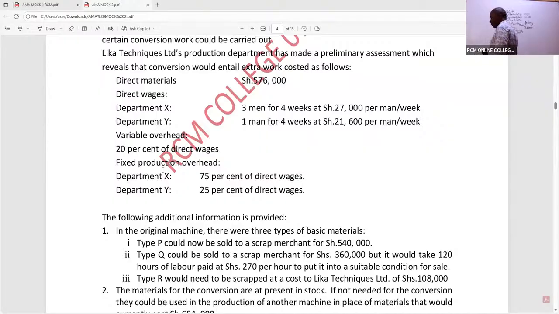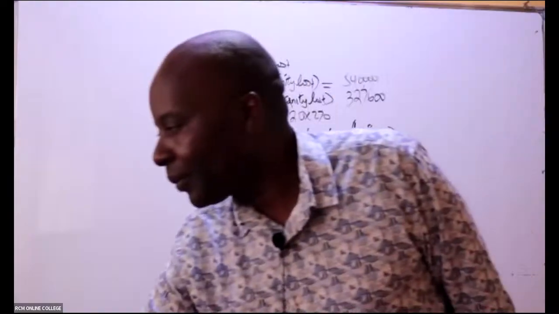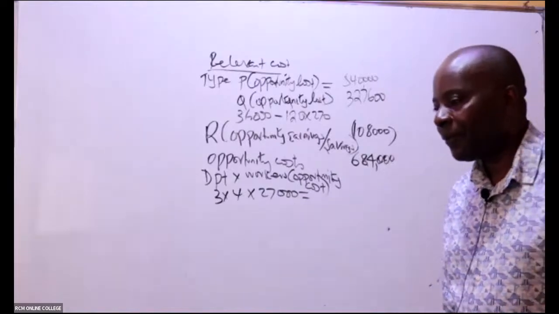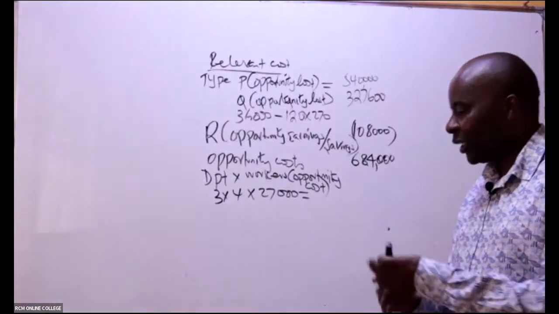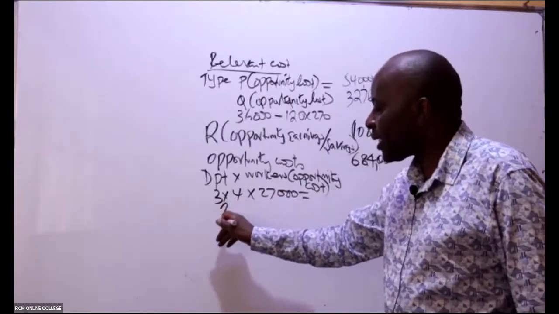Is there somebody who can give me these wages? Anybody who can give me those wages? Yeah, I'll be able to answer your questions. 324,000, isn't it?